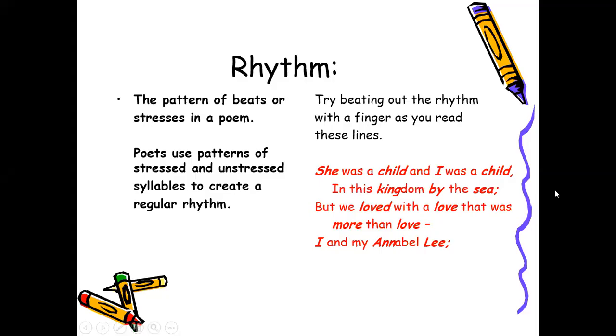So as we see here, again, we can read them. Usually the stressed syllable words will be the most clear. She was a child and I was a child in this kingdom by the sea. But we loved with a love that was more than love, I and my Annabelle Lee. That's how it goes. You will find that line 2 ends with "by the sea" and the last line, "I and my Annabelle Lee." Sea and Lee: the same syllables are used. It gives you the same rhythm, and also, by the way, it will give you the same rhyming. We will see how it went with us in the second sample.